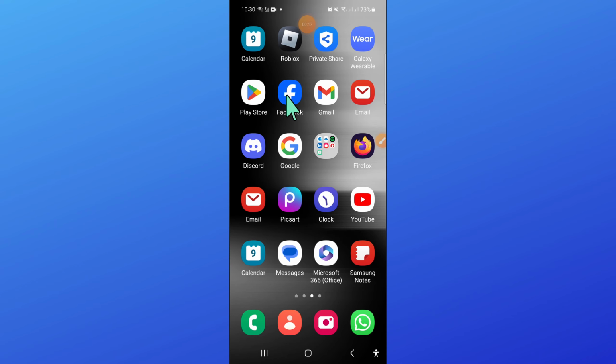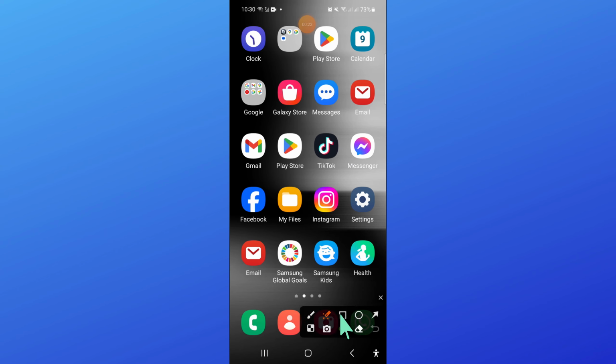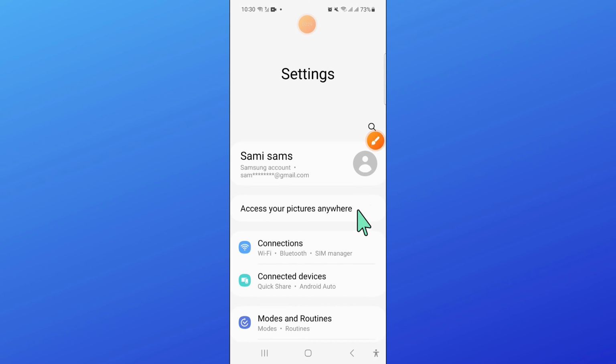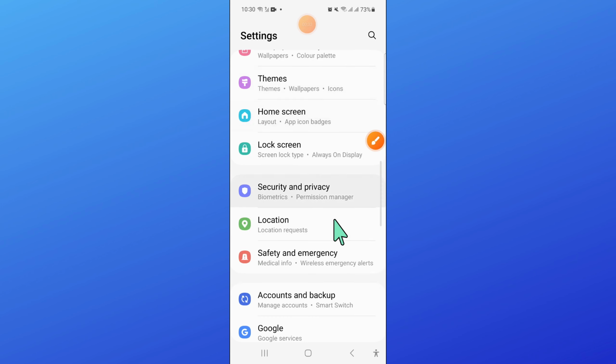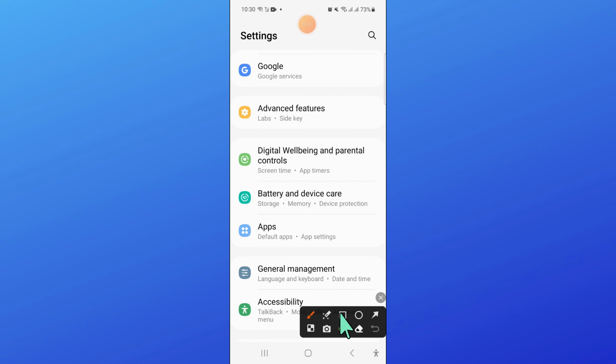So to fix this issue, first of all, open settings. Now in settings, scroll down and then click on battery and device care.